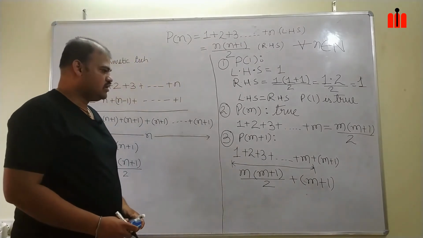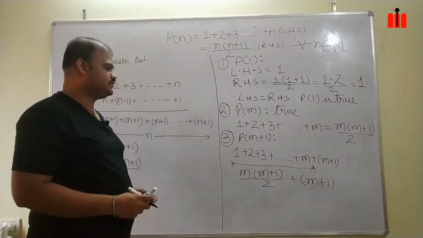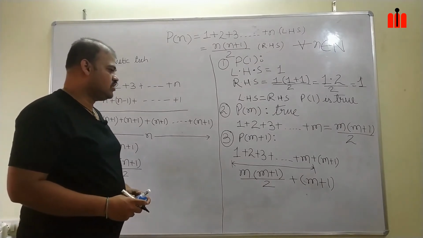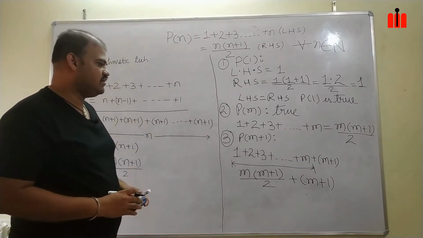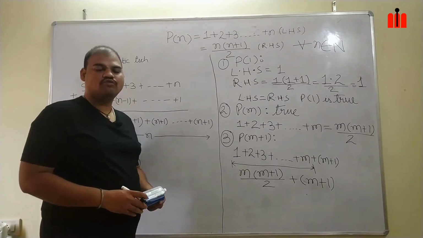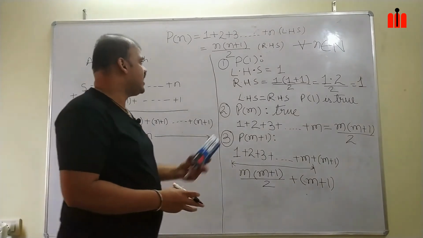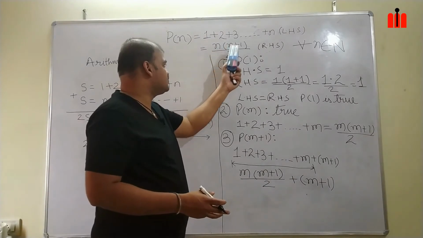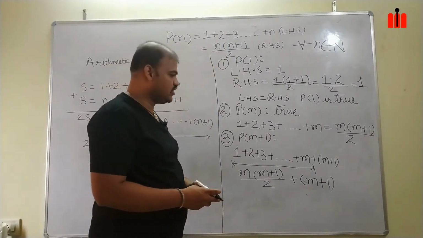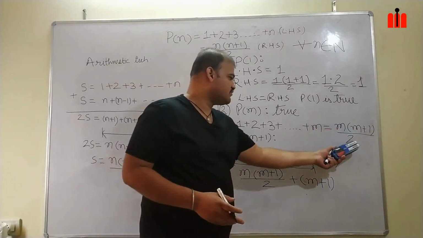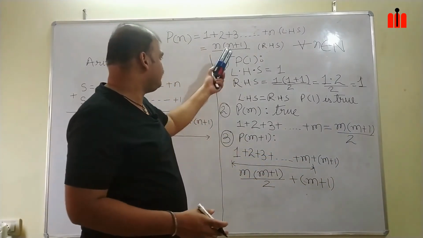Before proceeding forward, we have to keep in mind how my RHS will look. For n natural numbers, it is n plus 1 by 2. For m, it is m plus 1 by 2. For m plus 1, how will my RHS look?